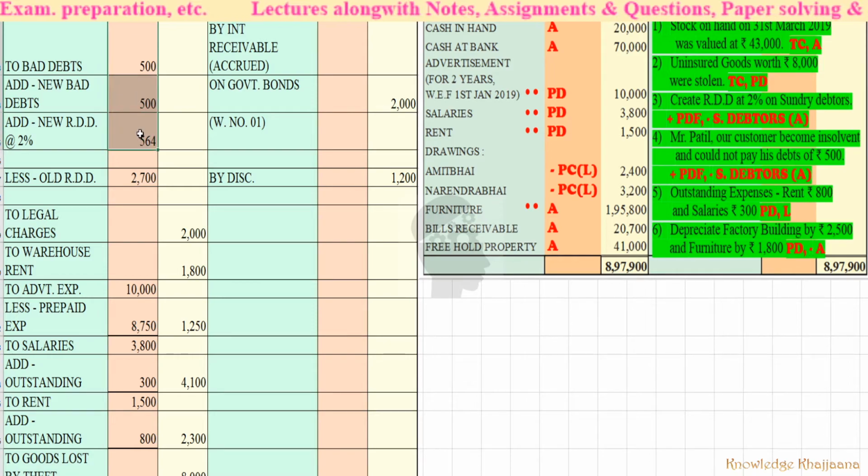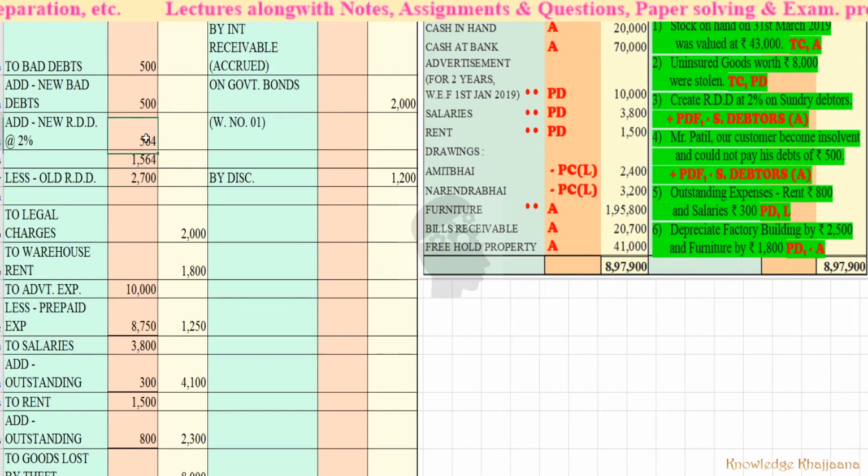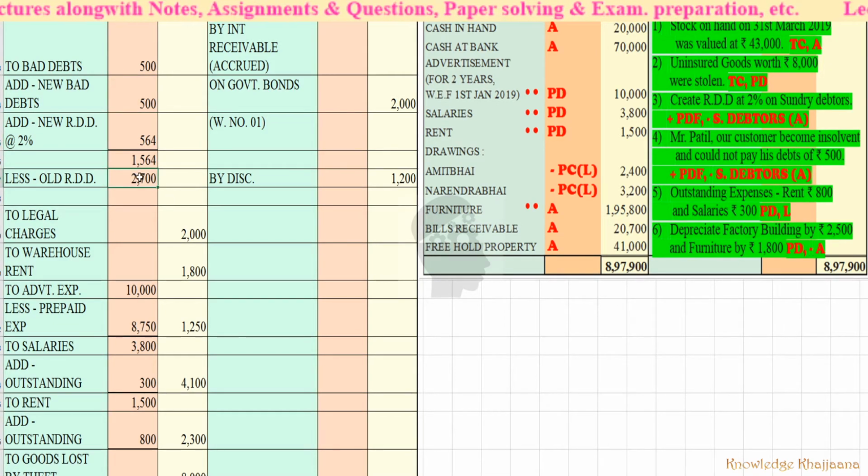So what is the total of this, 500 plus 500 plus 564? It is 1,564, right? So what we have to do? We have to deduct rupees 2,700 from rupees 1,564. Now let's see how much it remains.